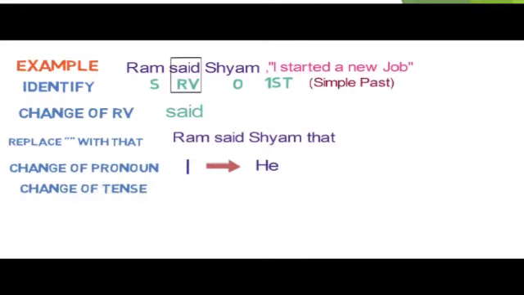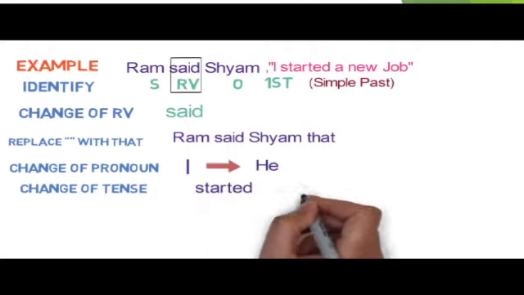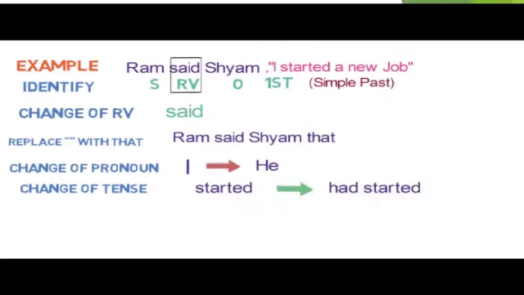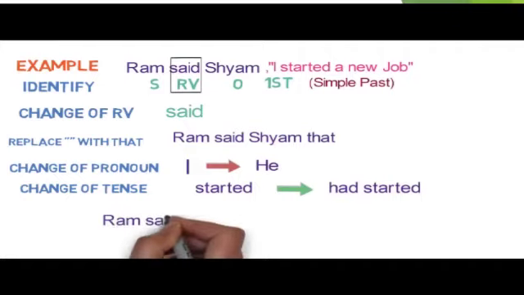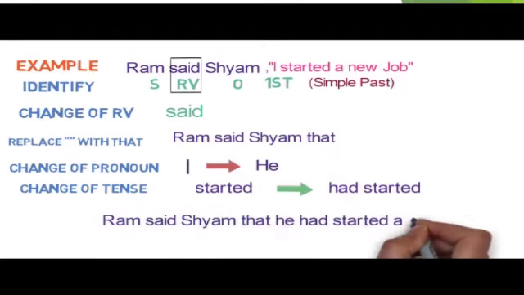Here the tense is in simple past, so it gets converted to past perfect. In this case, started will be converted to had started. And sixth step won't come here as there are no words referring to time in the reported speech. So the final outcome is Ram said to Shyam that he had started new job.